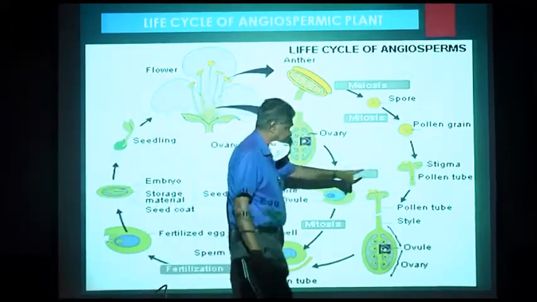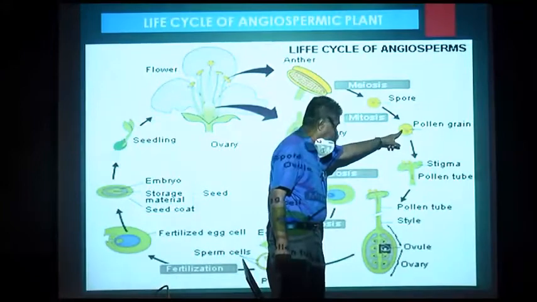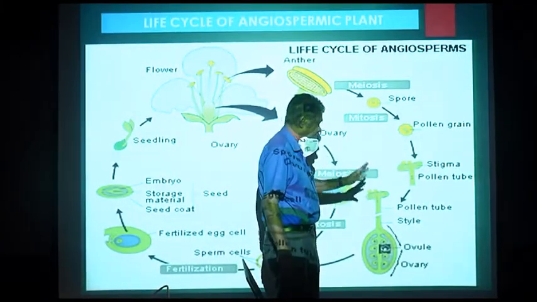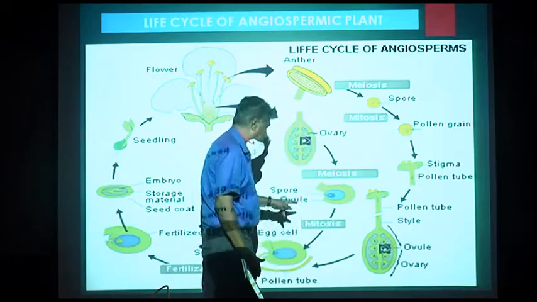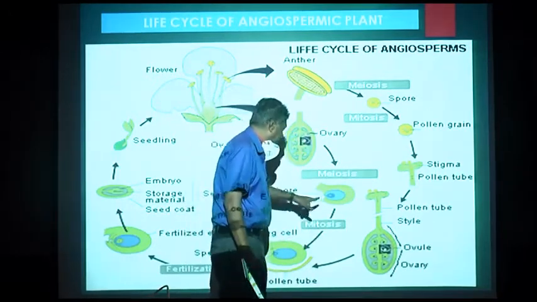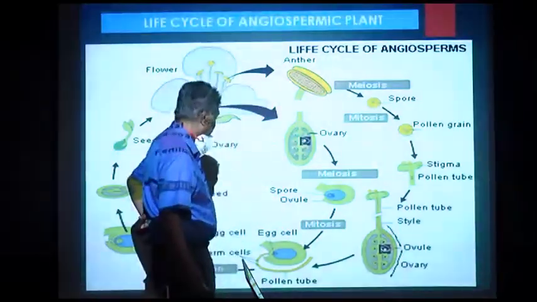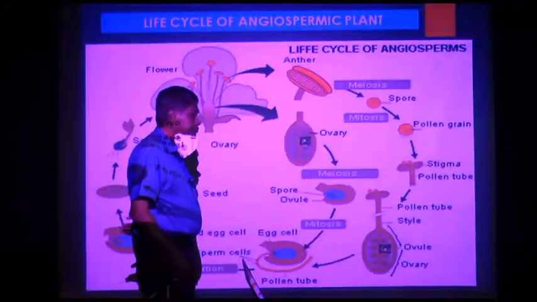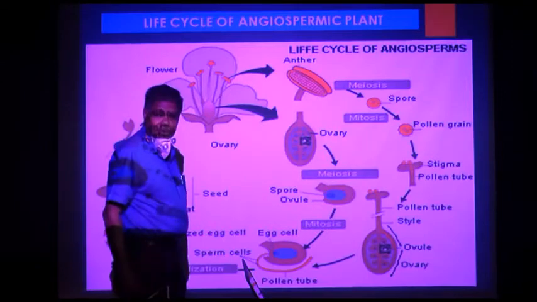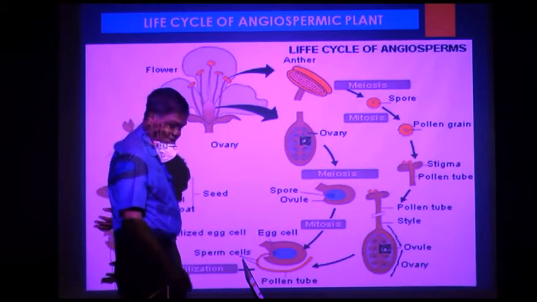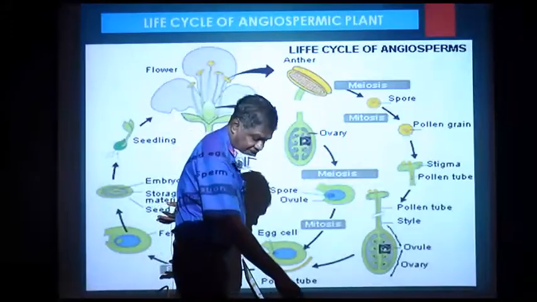Only the structure which is formed from the pollen grain is called the male gametophyte, and the structure which is formed inside the ovule is called the female gametophyte. That we will know when we study further.